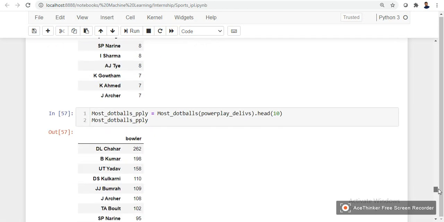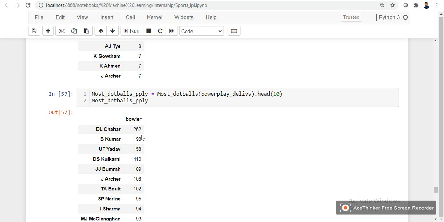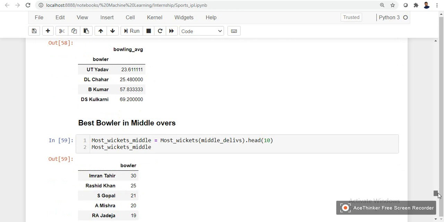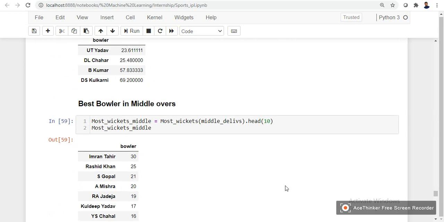The next category in the power play is most dot balls. Again we have Deepak Chahar with 262 dot balls, then Bhuvneshwar Kumar, Umesh Yadav and others. For best bowling average, we have Umesh Yadav, Deepak Chahar, Bhuvneshwar Kumar, Kulkarni and others. Next, in the middle overs, for most wickets taken we have Imran Tahir at the top of the list with 30 wickets, then Rashid Khan, Suresh Gopal, Amit Mishra, and Ravindra Jadeja.